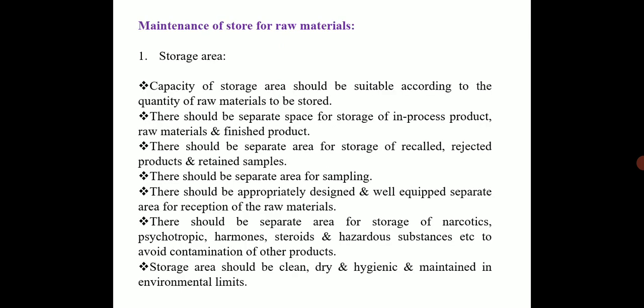Last point is the maintenance of the store for the raw material. Storage area: capacity of the storage area should be suitable according to the quantity of raw material to be stored. There should be separate space for storage of in-process product, raw material and finished product. There should be separate space for storage of recalled, rejected and retained products. There should be a separate area for sampling.